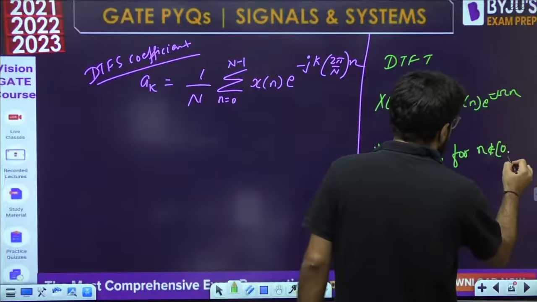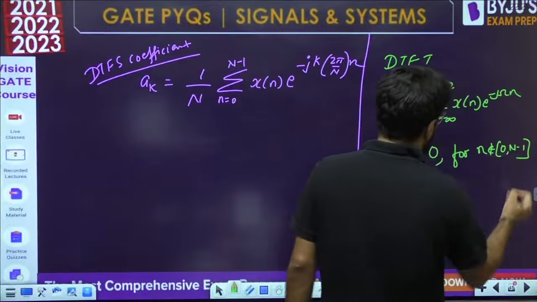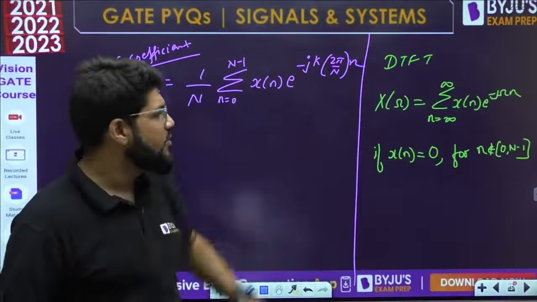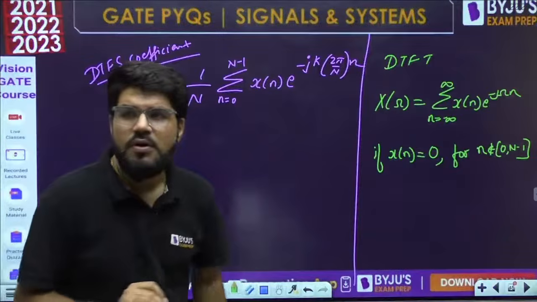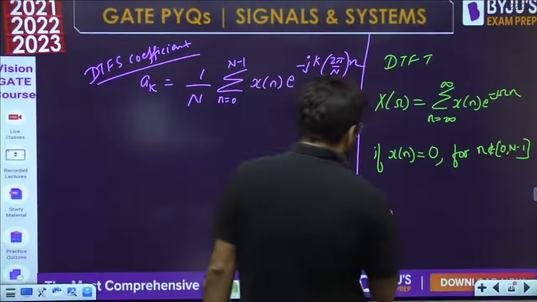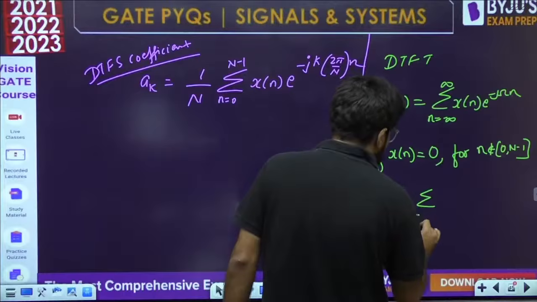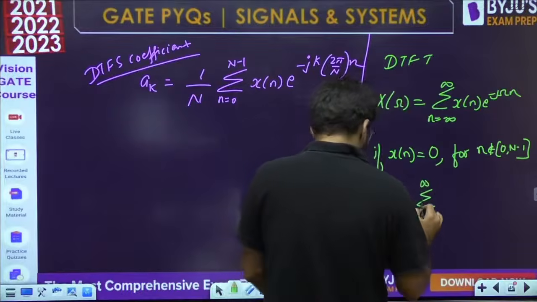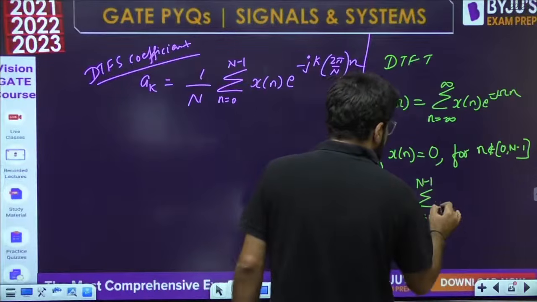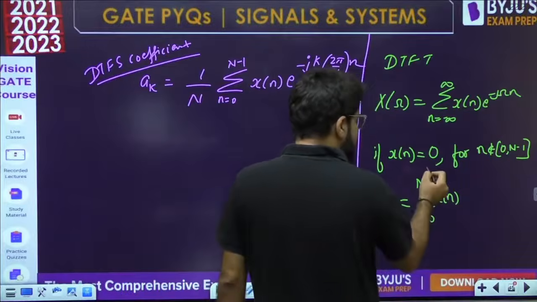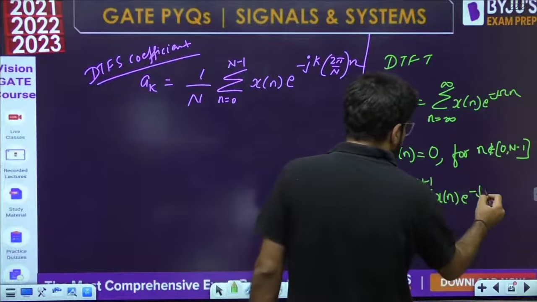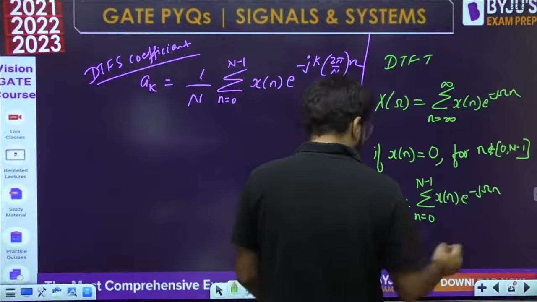Whenever you go outside the range 0 to N minus 1, x[n] will be 0. So what is going to be X(ω)? X(ω) will now be the summation from 0 to N minus 1 only of x[n] e^(-jωn), because outside this range x[n] is anyway 0.